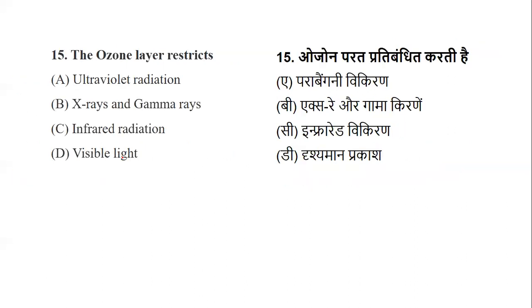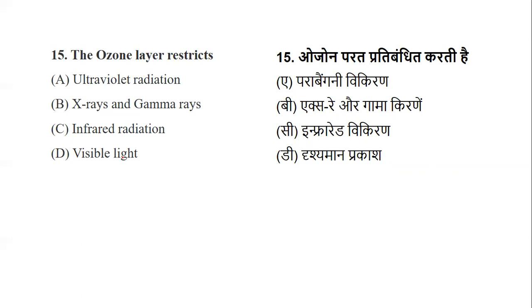Okay, now the last question: the ozone layer restricts what? We are talking about the ozone layer. What exactly is restricted? Is it ultraviolet radiation, X-rays, gamma rays, infrared radiation, or visible light?